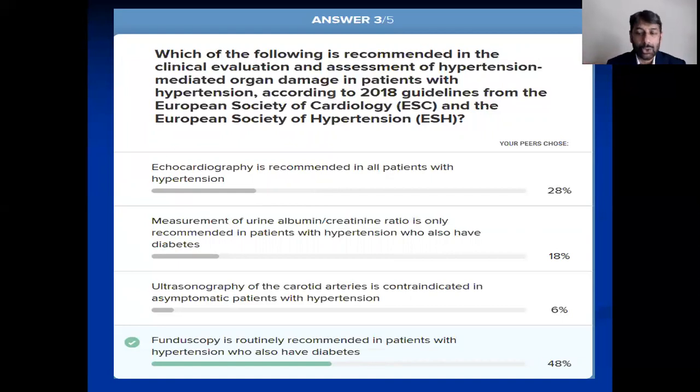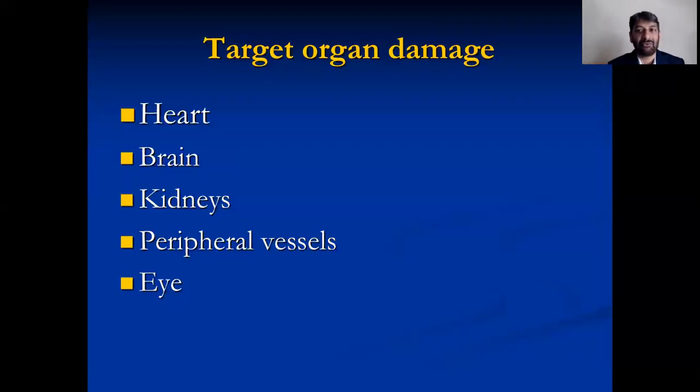In conclusion, whenever you see a patient with high blood pressure, always think of these five major organs: heart, brain, kidney, peripheral vasculature, and eyes. If your patient has diabetes along with hypertension, always check the fundus. For peripheral vasculature, meaning atherosclerotic cardiovascular disease, check the carotids as well.